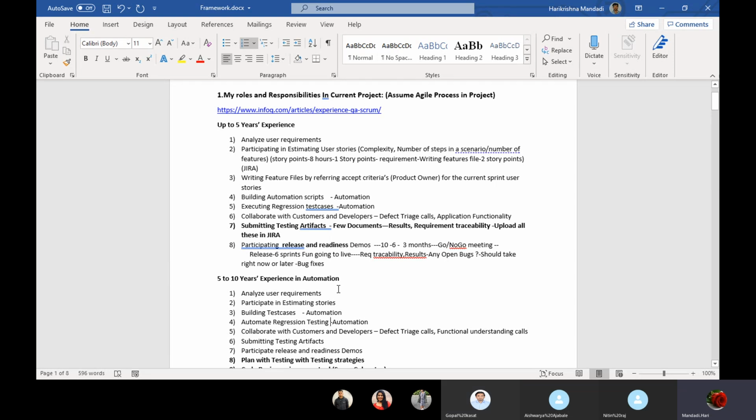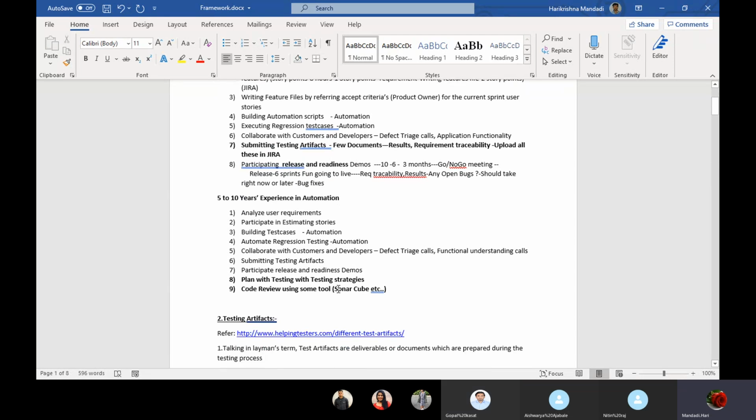Okay, for 5 to 10 years of automation experience, if you are projecting 5+ years, there should be 2 more points which we should add. Code review using some tool. We need to say I do code review for team members in a project. Then you will get some additional advantage.